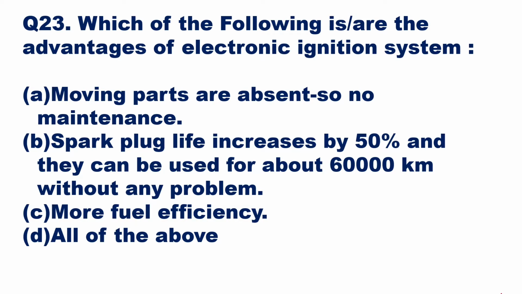And option D is all of the above. If you read these advantages, no maintenance and more fuel efficiency, all these become advantages. So option D will be the right answer. All of the above are the advantages of electronic ignition system.